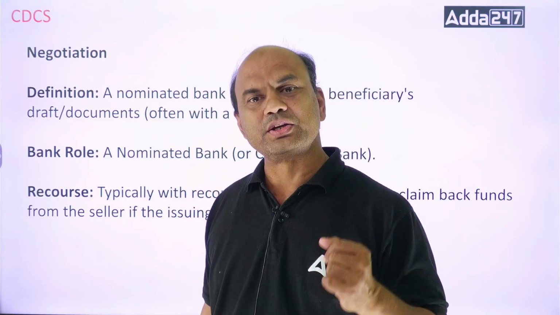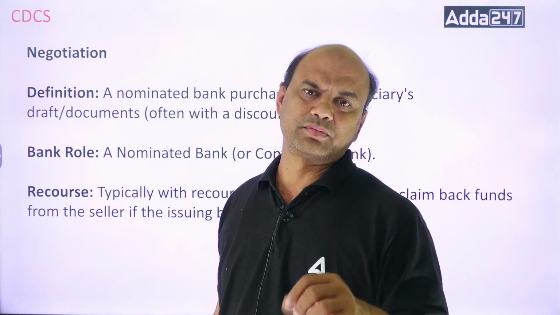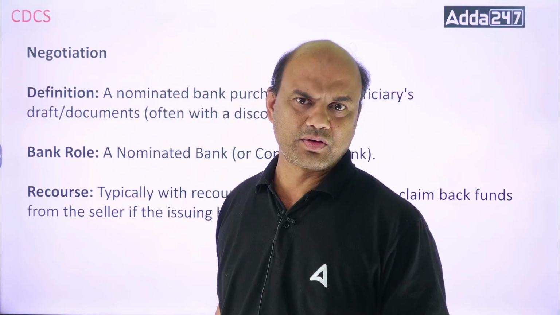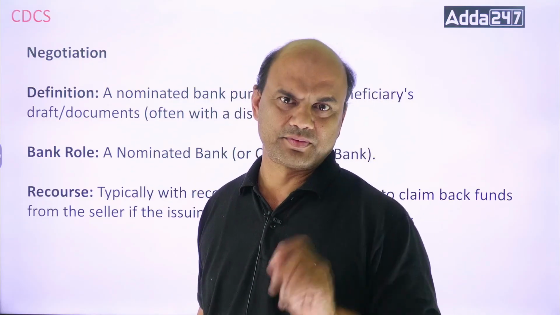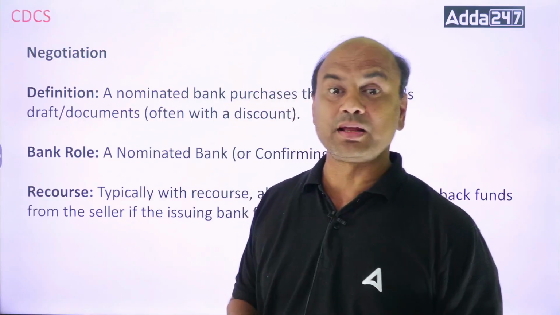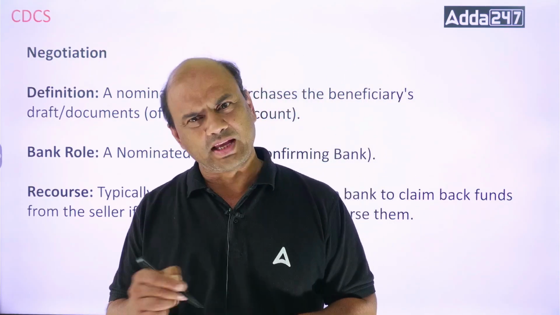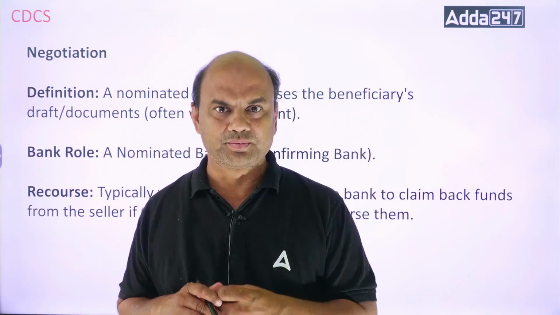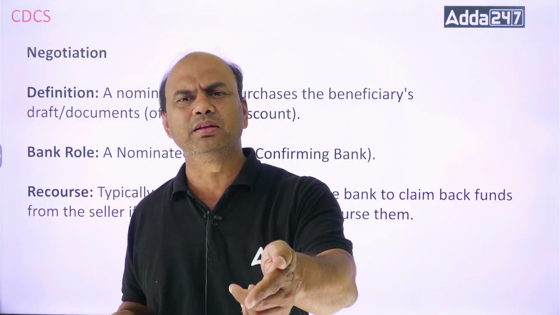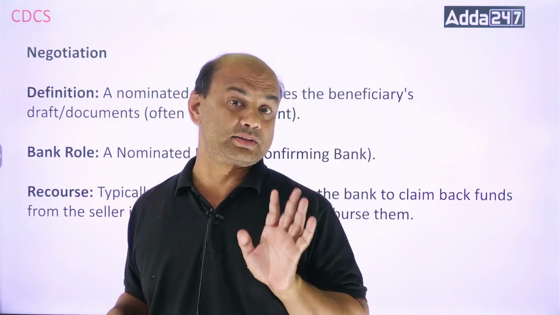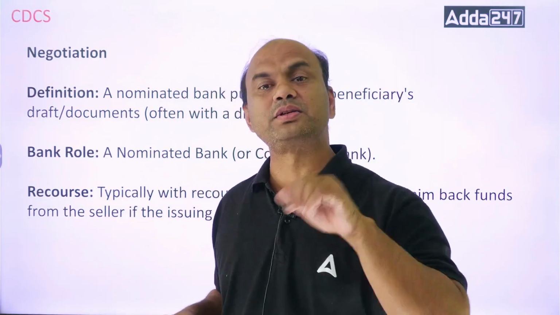Suppose the issuing bank has given an undertaking on the draft or under the LC that they will pay you after 1 month. Imagine, the issuing bank has given you an undertaking that they will pay you after 1 month, and then they are paying after 1 month, accepting the draft and paying you after 1 month. That is honor. But if the issuing bank decides that okay, instead of paying after 1 month, we can pay you right now also with the interest. I'll charge the interest for this. So then the issuing bank is negotiating.